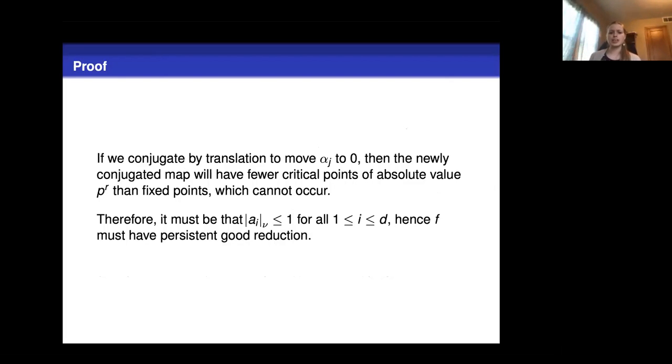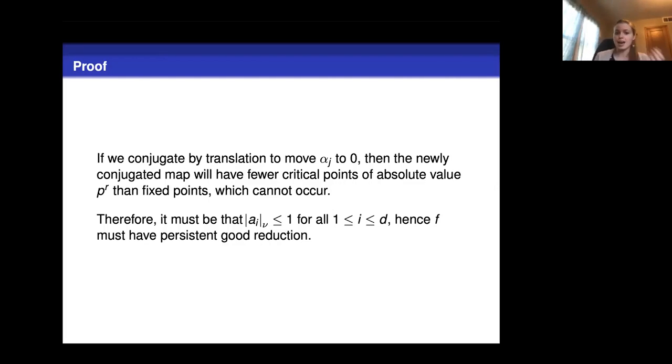Now, if we conjugate and try to move the fixed point a_j to 0, then this newly conjugated map should have these same properties, but it will have fewer critical points of absolute value p to the r than fixed points, and we've shown that that can't happen, right? We know that there have to be at least as many critical points of absolute value p to the r as there are fixed points.